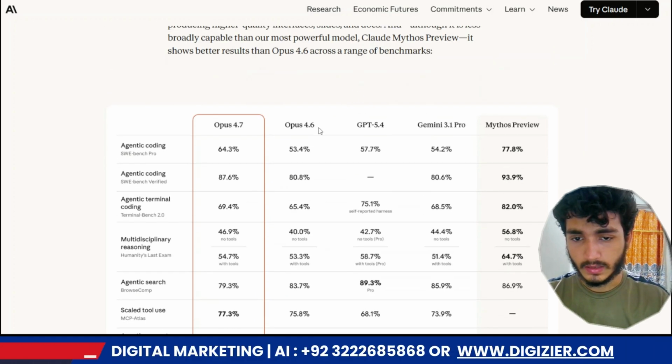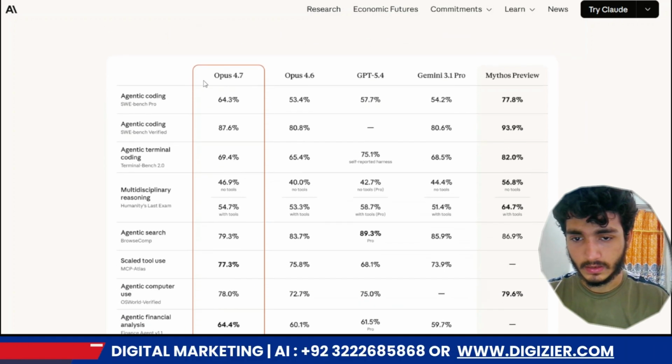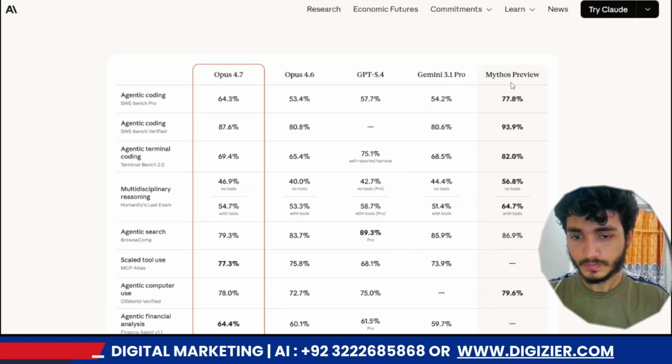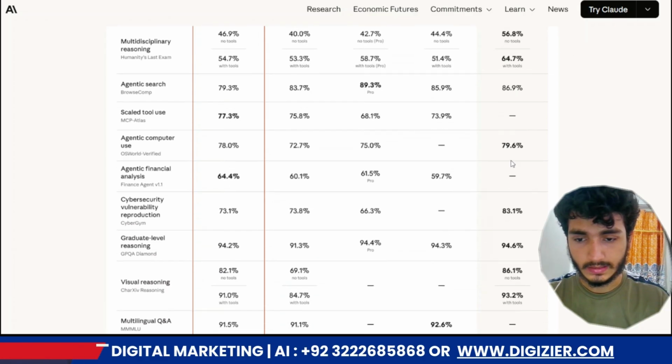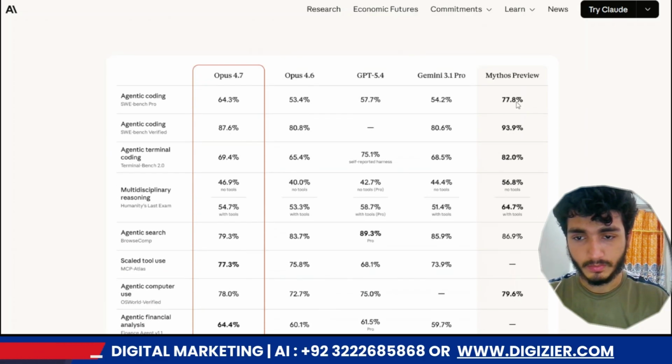Here are the benchmarks for Opus 4.6, Opus 4.7, GPT 5.4, Gemini 3.1 Pro, and Mythos Preview. The Mythos Preview is not officially launched, but it has huge benchmarks across all the tests. But there are some incredible changes from Opus 4.6 to Opus 4.7.